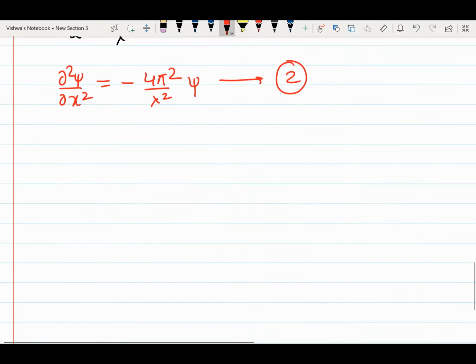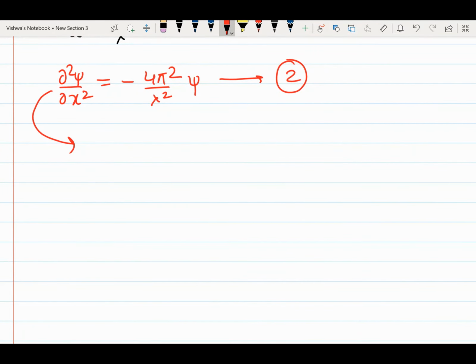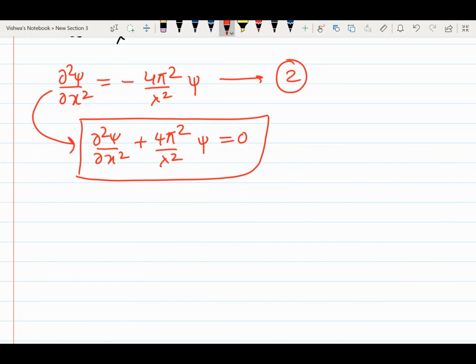Again, this equation can be written as ∂²ψ/∂x² + (4π²/λ²)ψ = 0. Further part of this equation will be continued in the next class. Thank you.